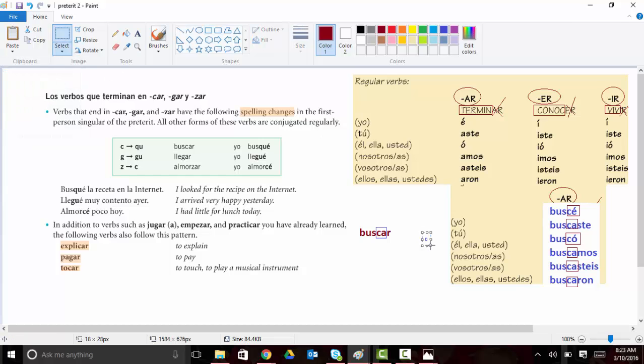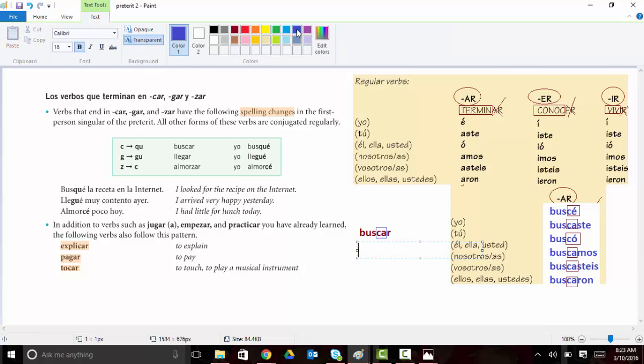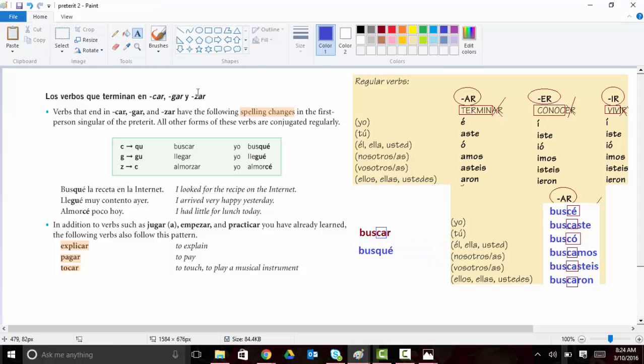And so to conserve that K sound, we actually conjugate buscar in the yo form, we change the C to a QU before we add the E. That's how we keep the K sound.